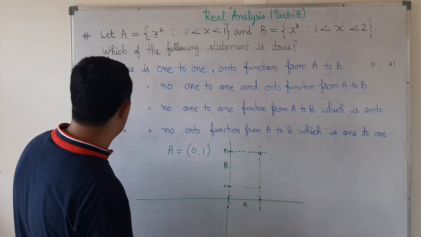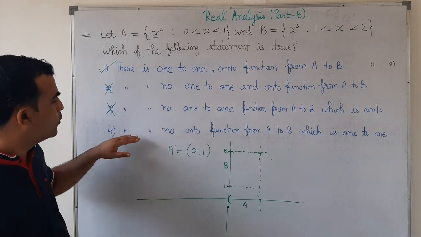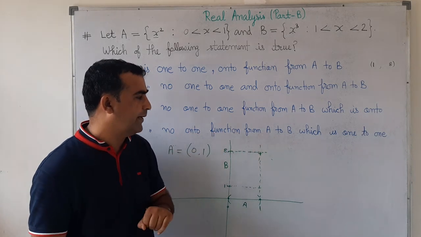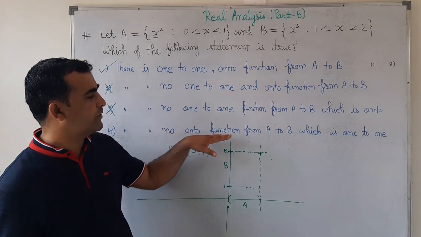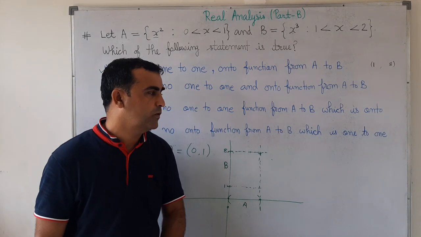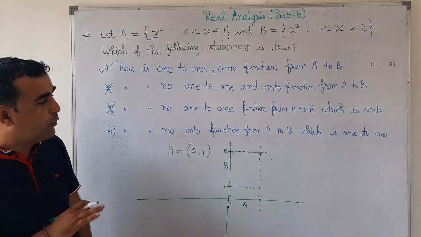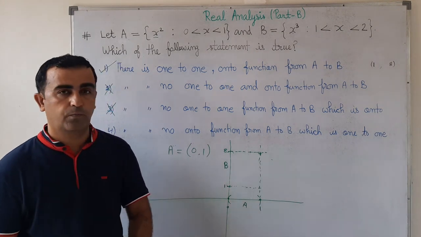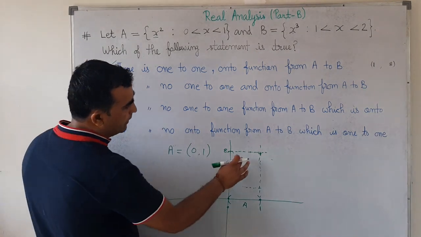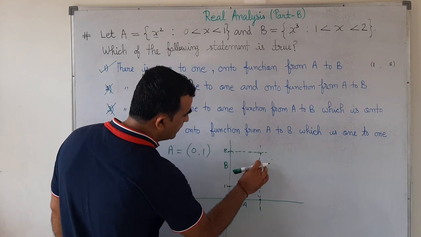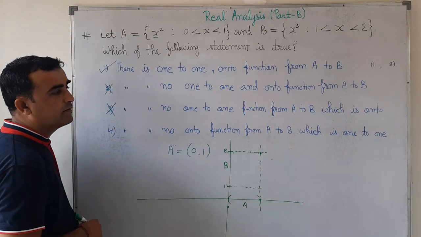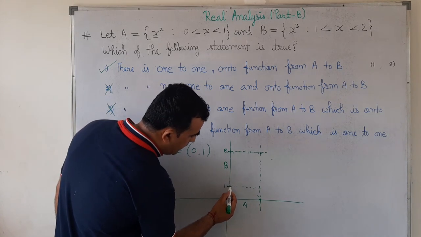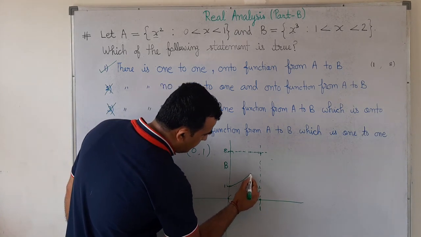Now come to the fourth option. What does he say in the fourth option? He says there is no onto function from A to B which is 1 to 1. Means we have no function which is 1-1 but not onto. But with the help of a graph, we can see we have some functions which are 1-1 but not onto. Like this, we can draw a graph of a function.